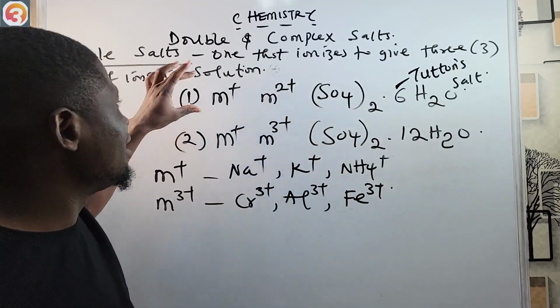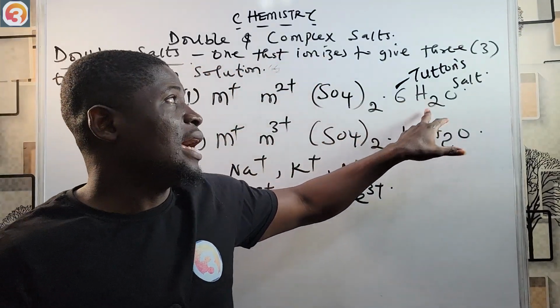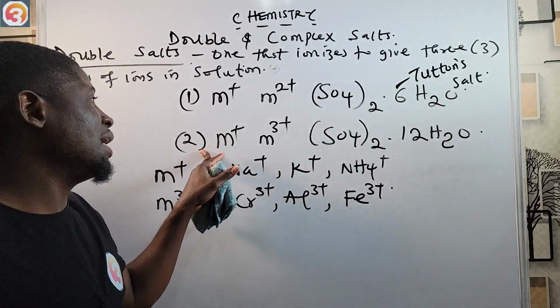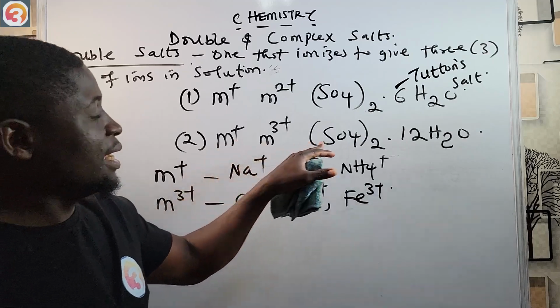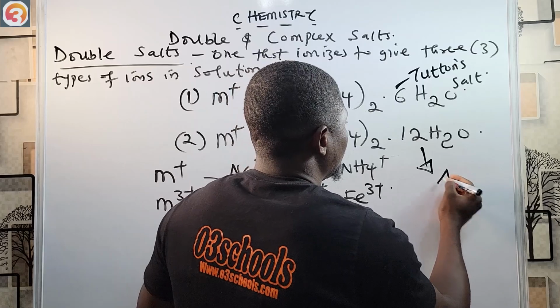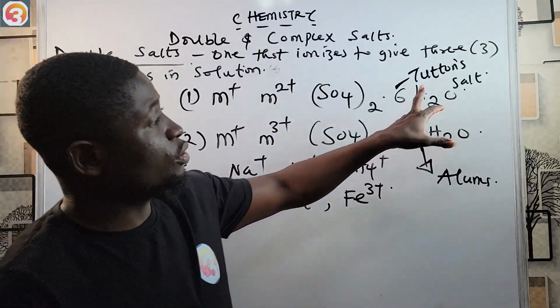The double salts that have this formula, M+, M3+, SO4 2-, 12H2O, are called alums. So these ones are called Tutton's salts.